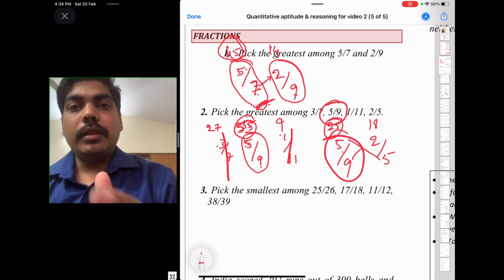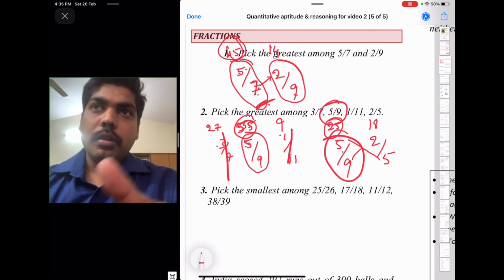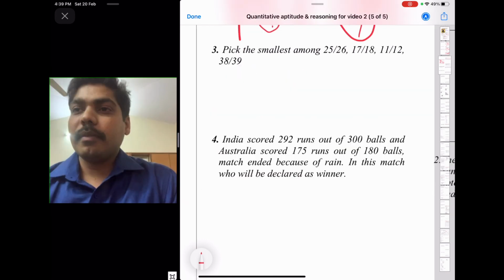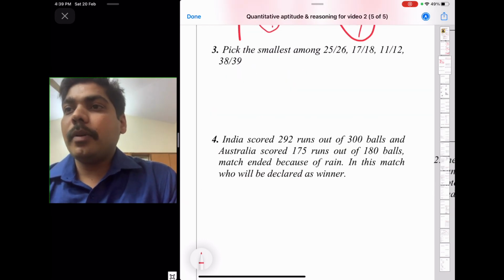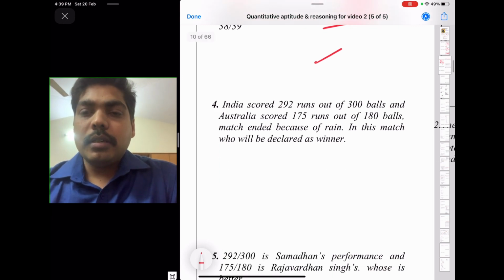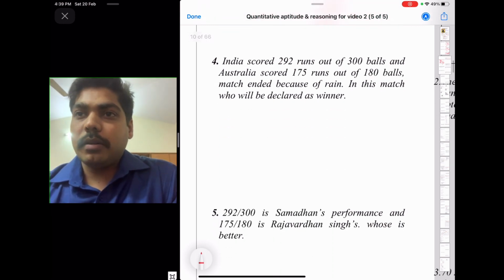So you can write them in ascending order or descending order. Okay, try this problem back at home. Pick the smallest and also write them in ascending order or descending order.